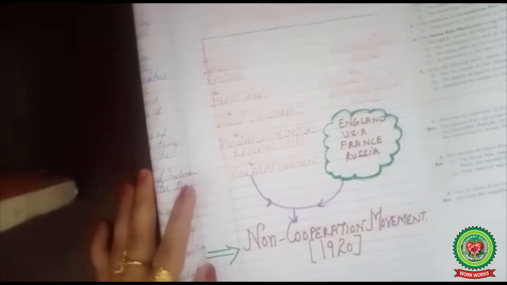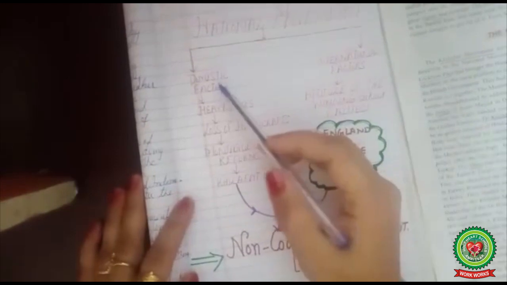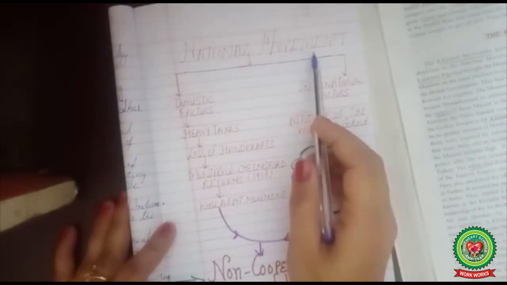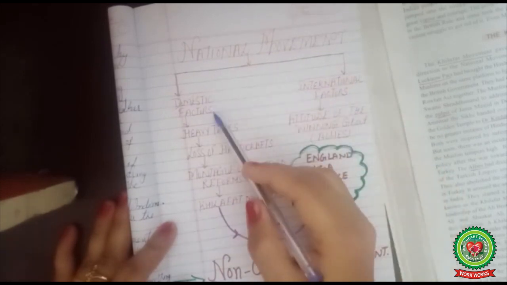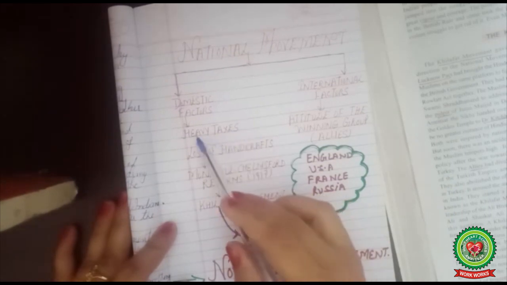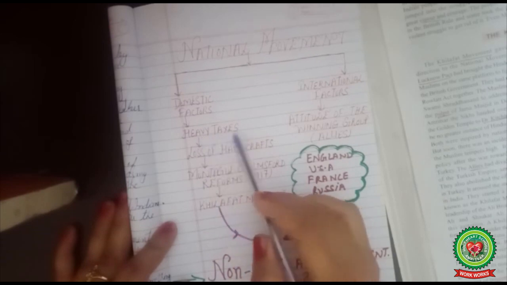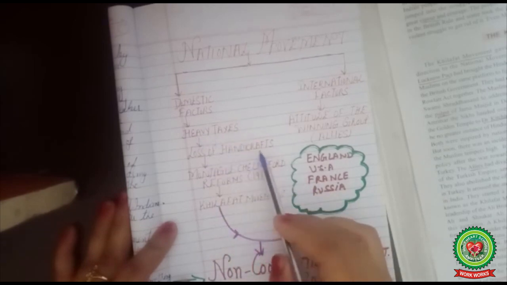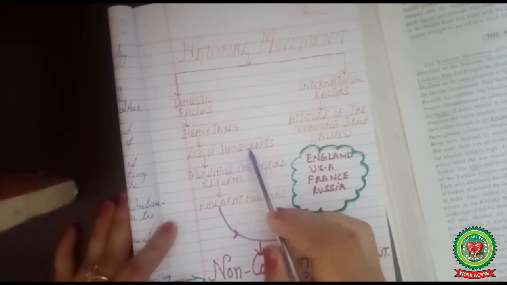Now before going to the book, we have to understand the national movement of that time. At that time, the national movement was affected by two factors, domestic factors and international factors. Domestic factors were heavy taxes. The peasants had to pay heavy taxes. In spite of heavy rainfall or loss of crops, the tax was fixed. Then there was a loss of handicrafts, because the British used to take raw material from India at a very cheap rate and the British goods were sold in India at a very costly rate.